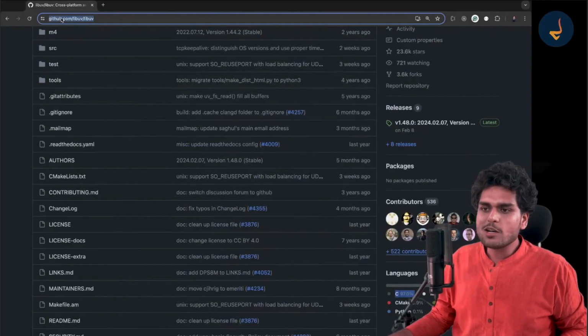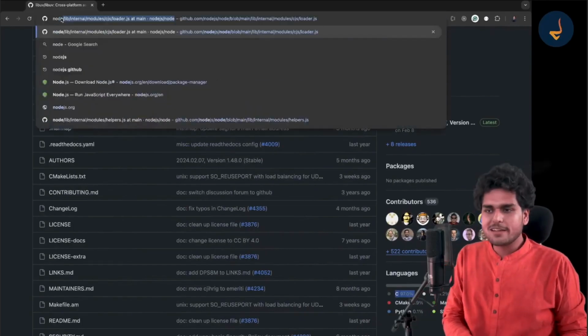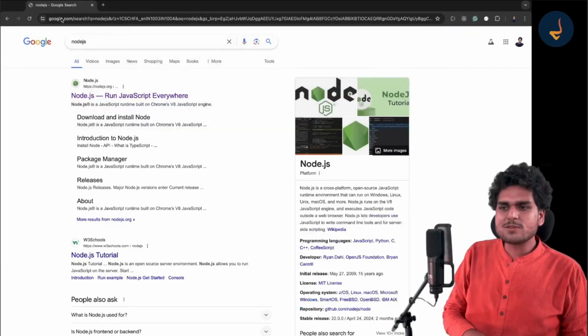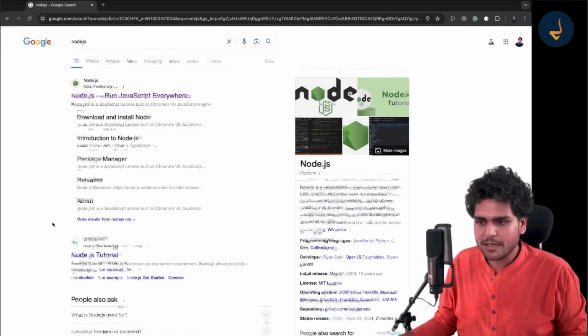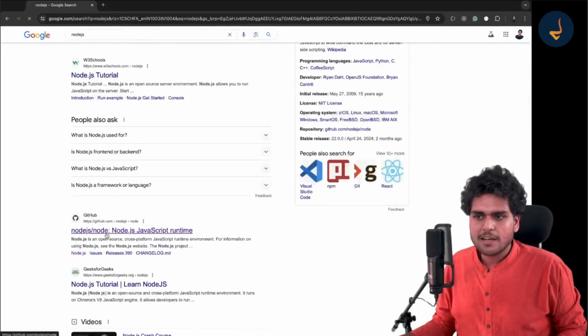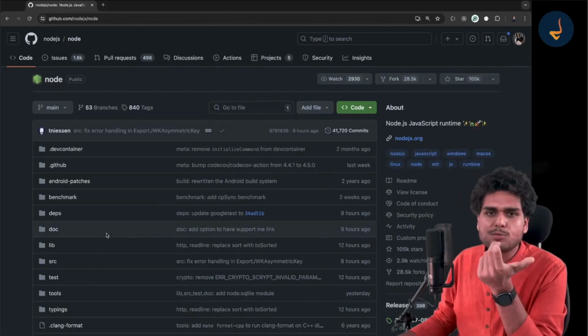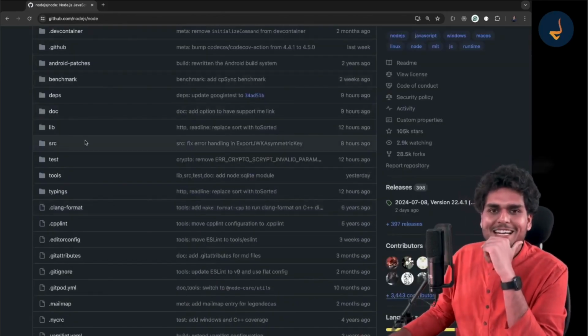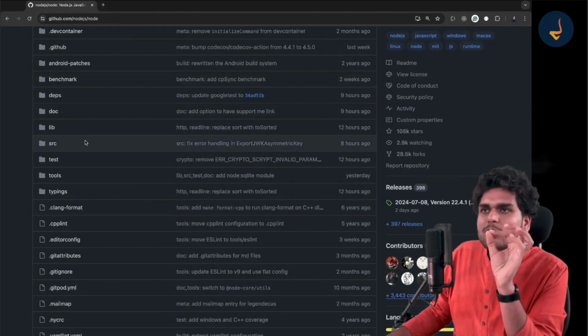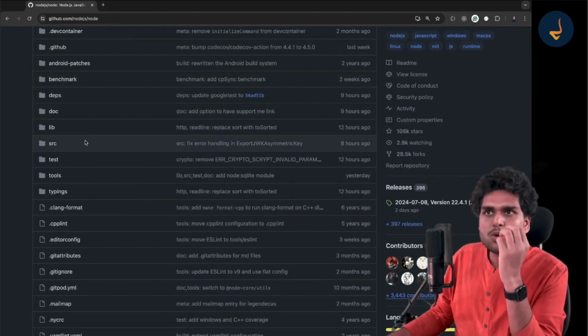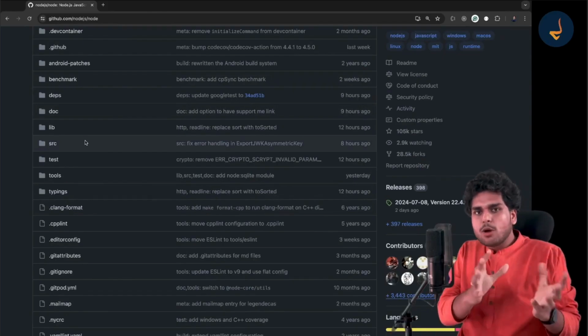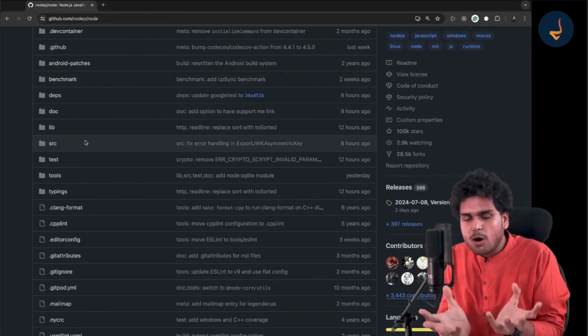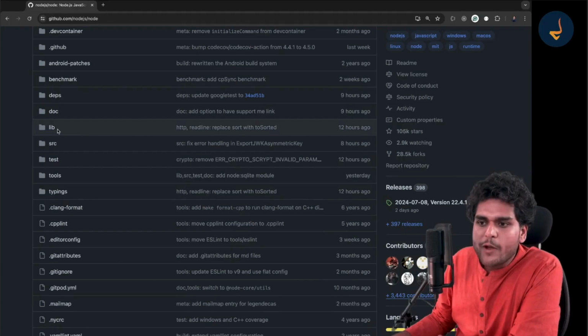Now let me also show you the Node.js repository and where libuv exists. At the end of the day, Node.js is what? If you go to the Node.js GitHub, at the end of the day, Node.js is a C++ program. And we saw this repository already, right? Why I am telling you these small things is so that you don't get confused, you know the reality of what is happening, and you also know the ground level fundamentals.